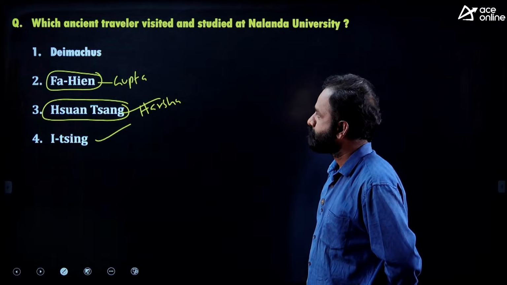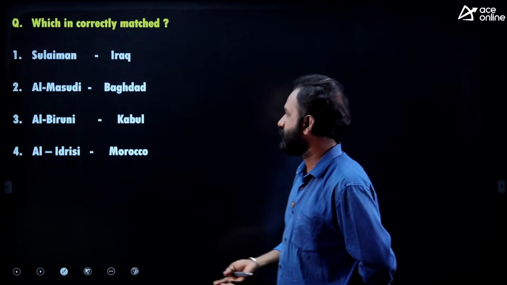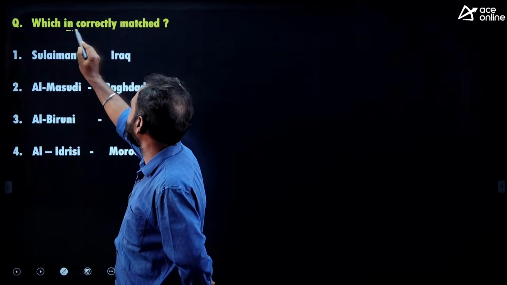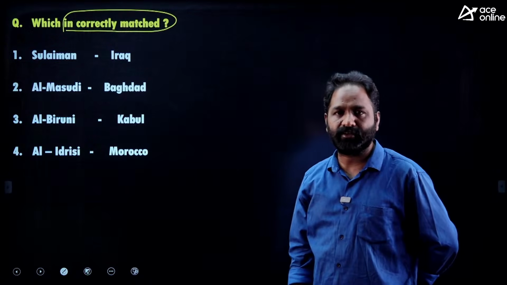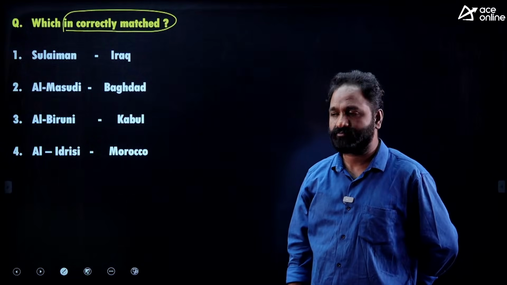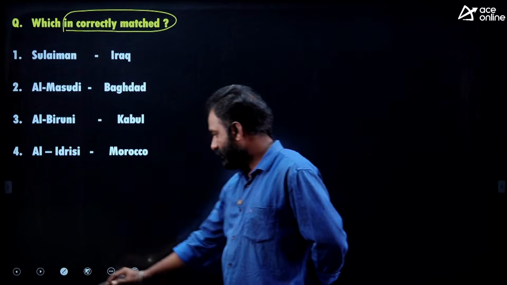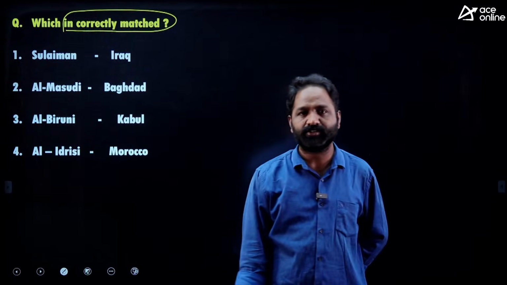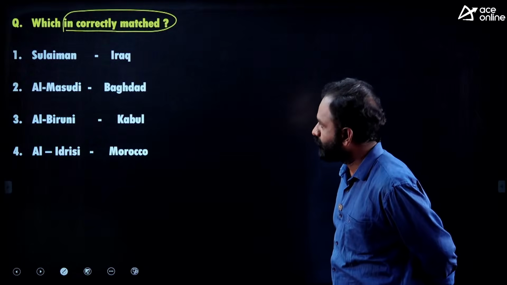Yes. Next, which is correctly matched or incorrectly matched? I can say incorrectly matched. On the left side, the traveler's name was given, on the right side, their country. Repeatedly they ask questions about ancient travelers. Suleiman, Iraq.